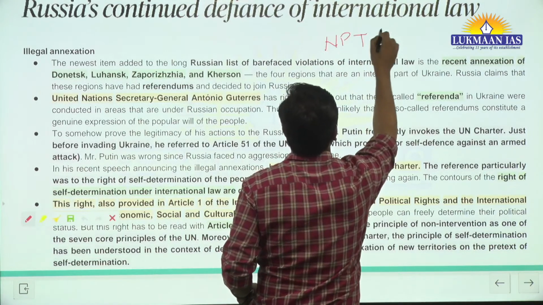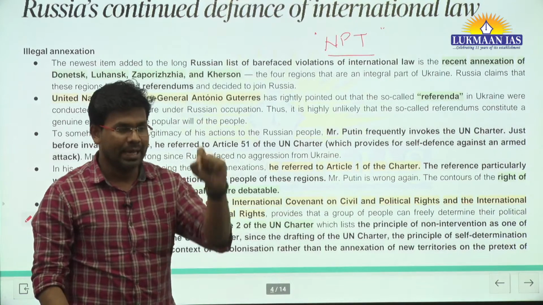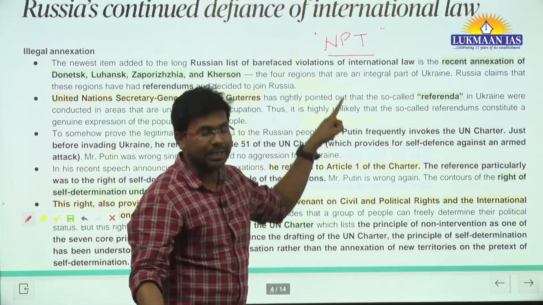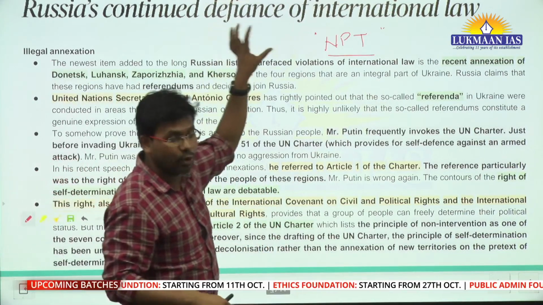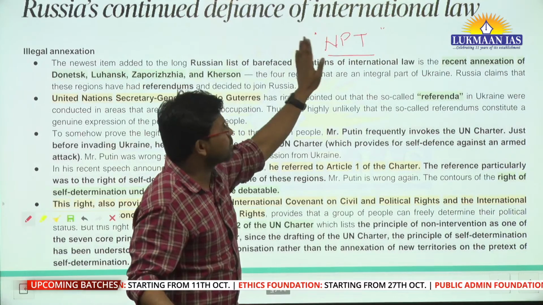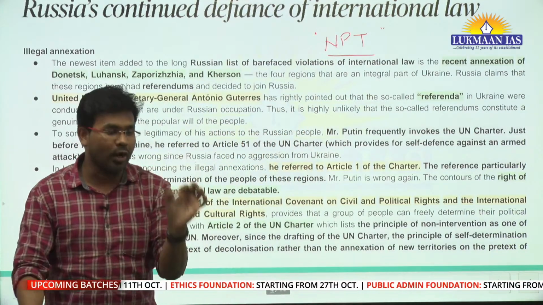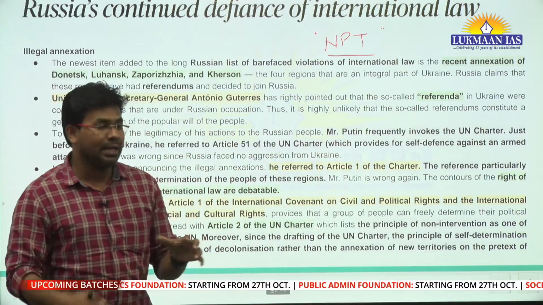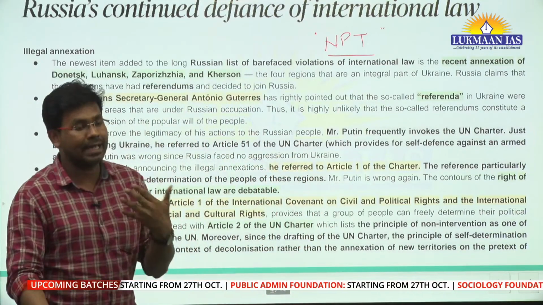So neither Russia nor Ukraine has signed the nuclear non-proliferation treaty. It means the clauses of the treaty are not binding on Russia or Ukraine. It means Russia can use nuclear weapons whenever it wants, right, it can.